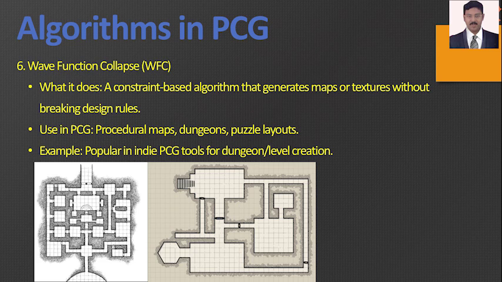Next, we can see about the wave function collapse. It is a constraint-based algorithm that generates maps and textures without breaking design rules. For dungeon maps and custom layouts, this kind of wave function collapse is used. It is popular in indie PCG tools for dungeon level creation.